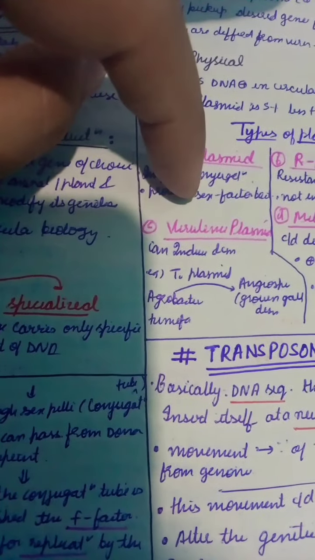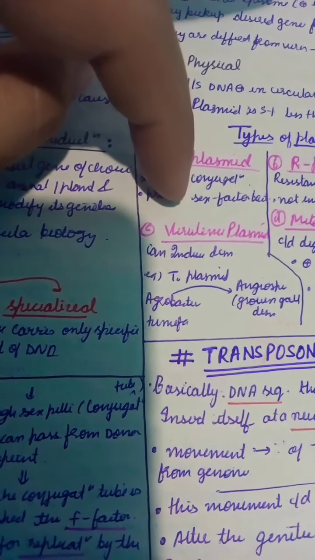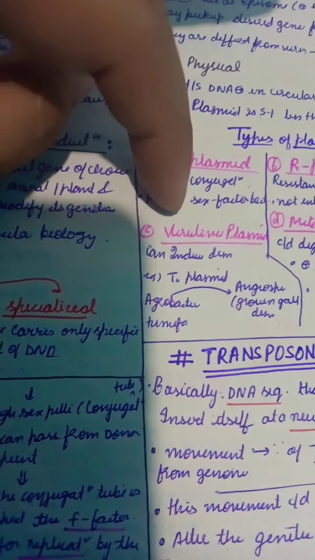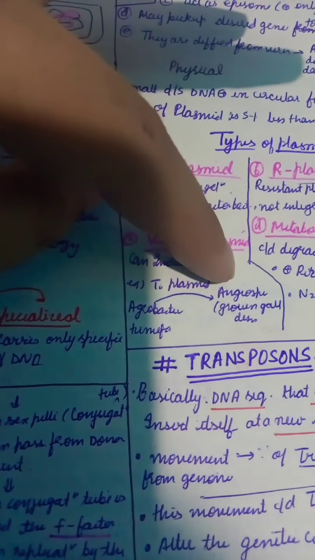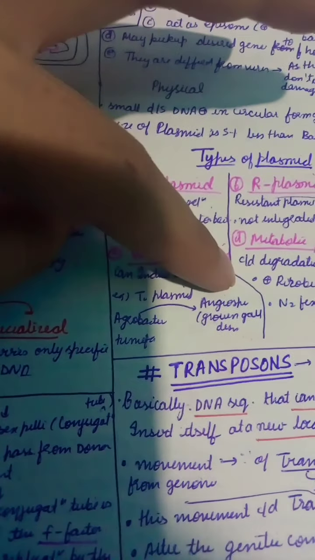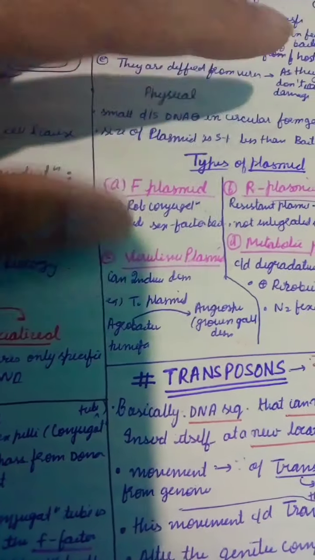C is the virulent plasmid. In this, it can cause disease. For example, Agrobacterium tumefaciens, in which the T plasmid acts, and in angiosperms it can cause crown gall disease.